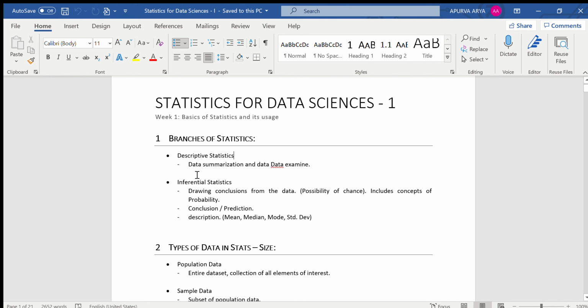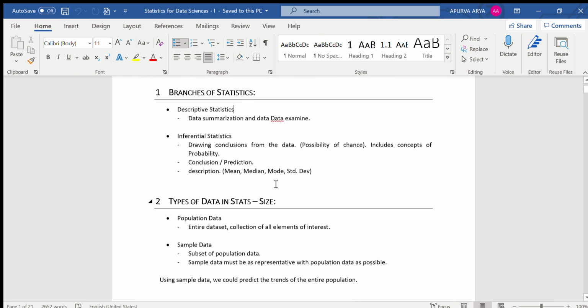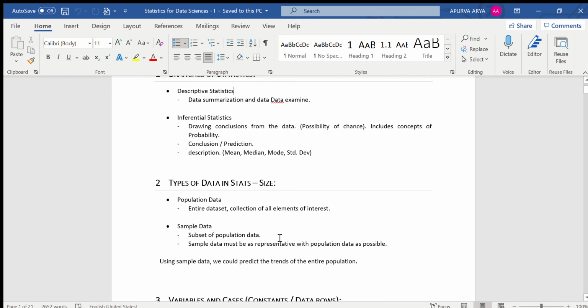So I think that's it for today. Since we have talked about descriptive and inferential statistics, let me give you a little detail about population data and sample data. I'll just be telling you what the population or the sample data is. Whenever we divide statistics into the two branches, descriptive and inferential, these two terms, population data and sample data, are something that you will hear quite frequently.